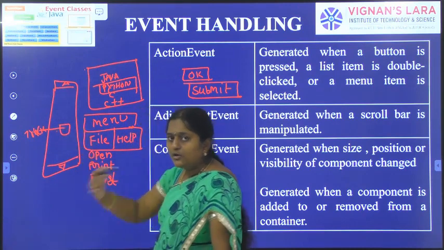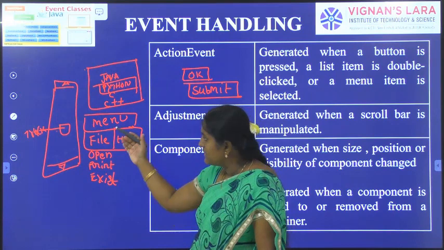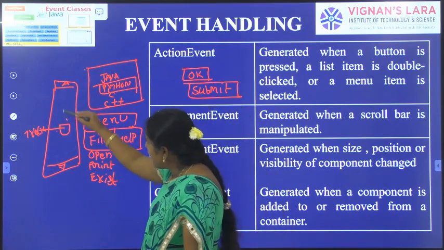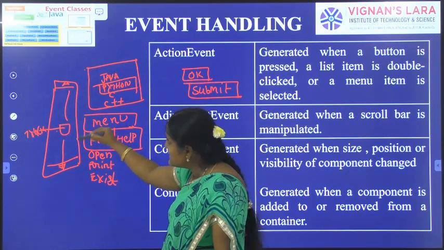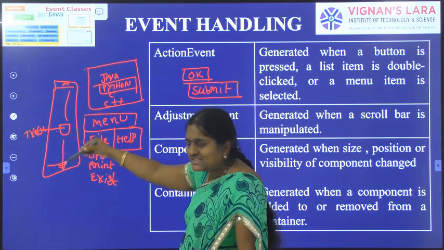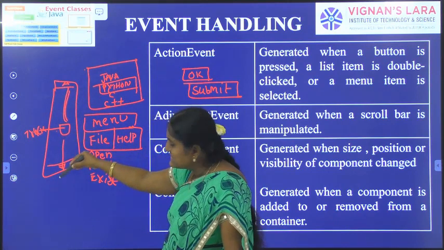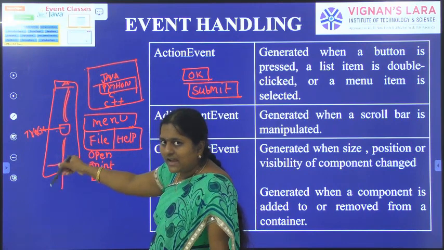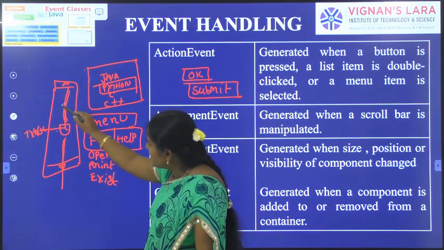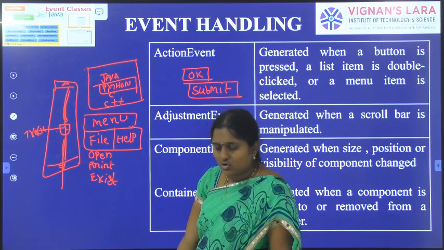Suppose I am working with a scroll bar, scrolling up and scrolling down. If our text is greater than the component area, we can scroll. We can drag in the track, up and down.